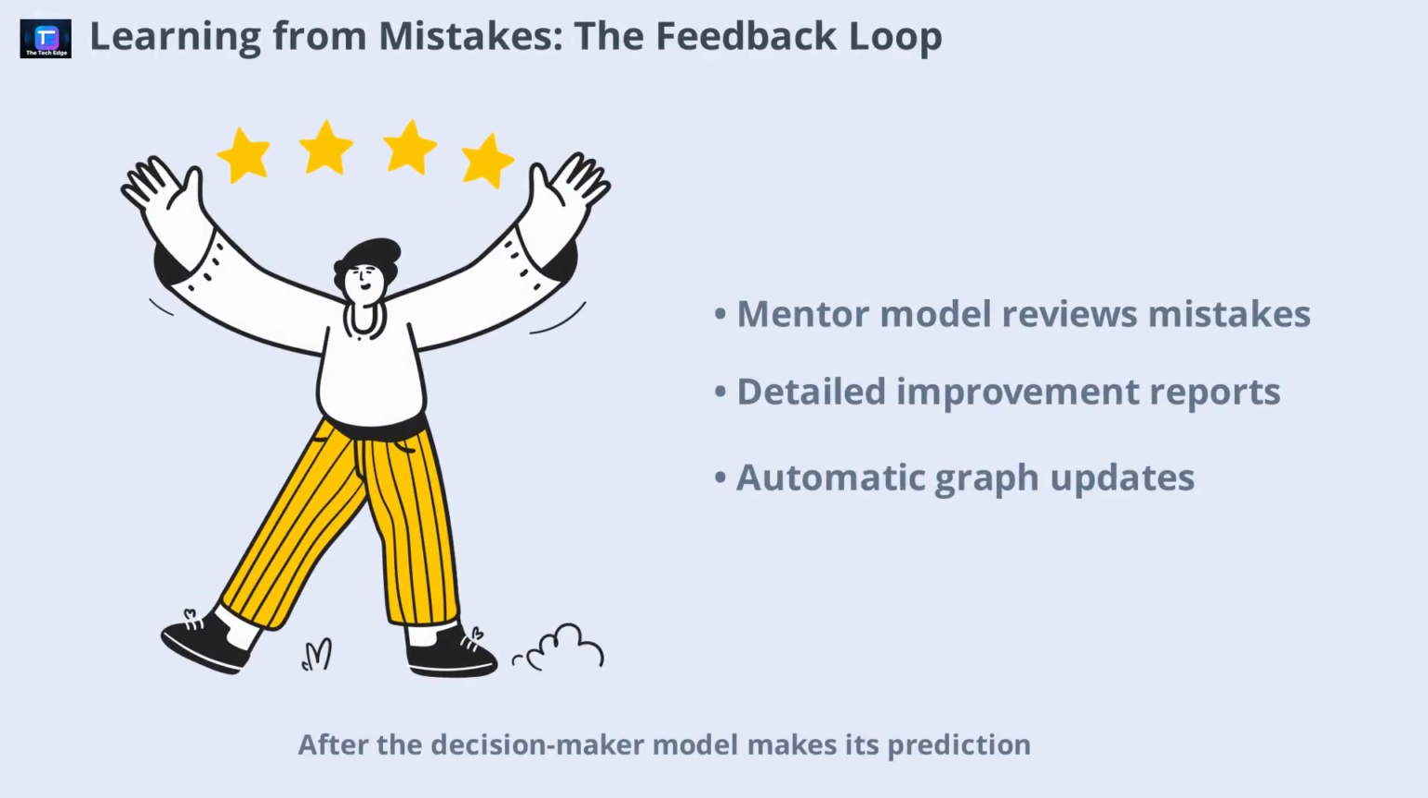After the decision maker model makes its prediction, the system compares the result to the ground truth. If the prediction is wrong, a powerful mentor model steps in. This mentor generates a detailed improvement report, highlighting what went wrong and suggesting specific changes to the prompts or the causal graph. The system then automatically updates itself, adding, deleting, or modifying nodes and relationships in the graph. This feedback loop repeats, making the AI smarter with each cycle.